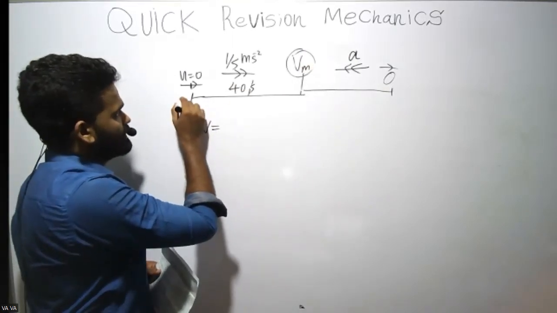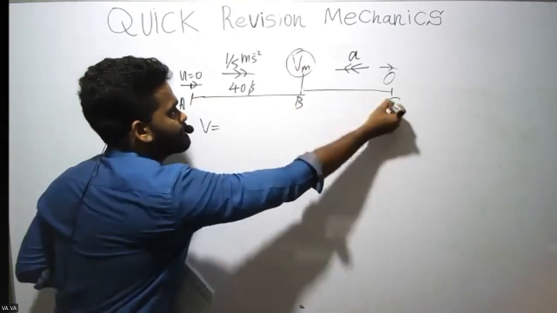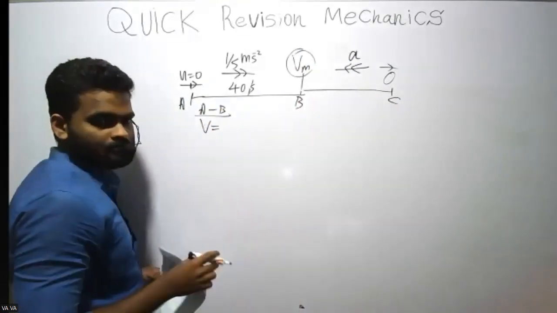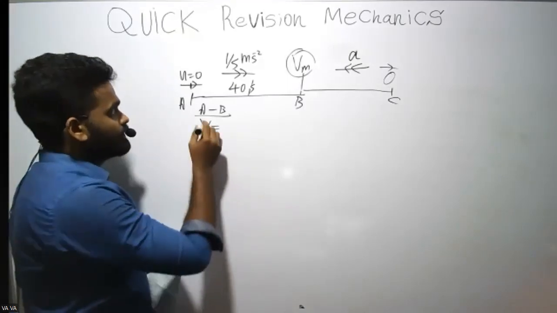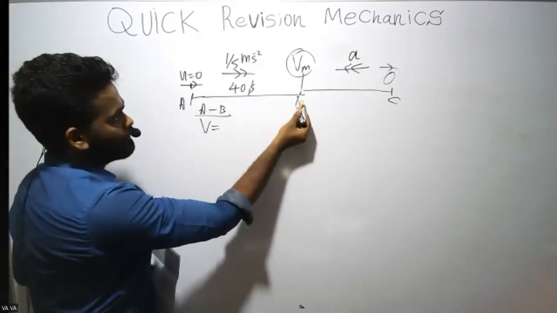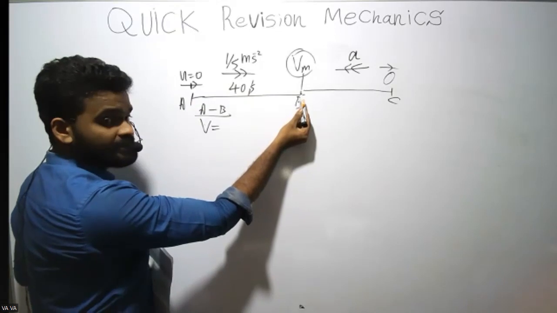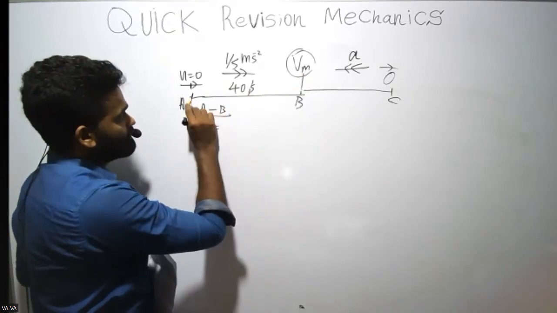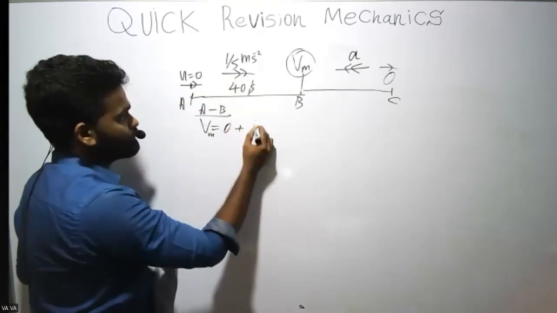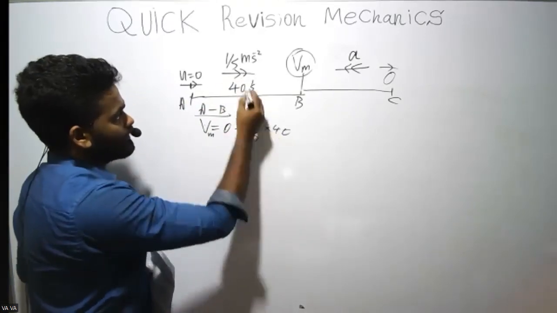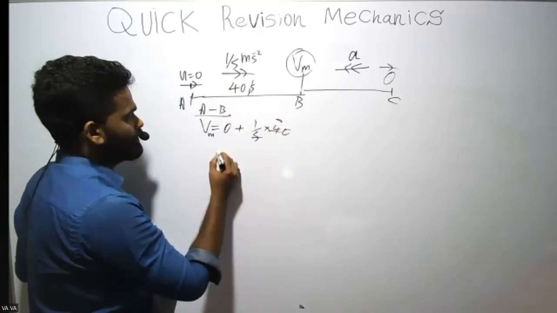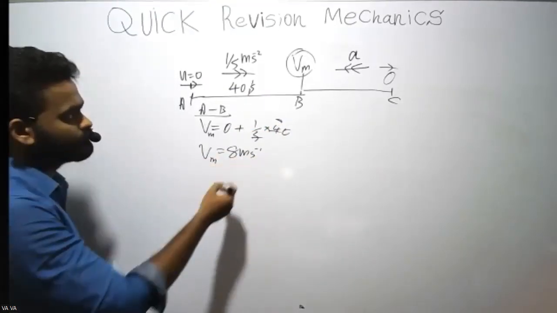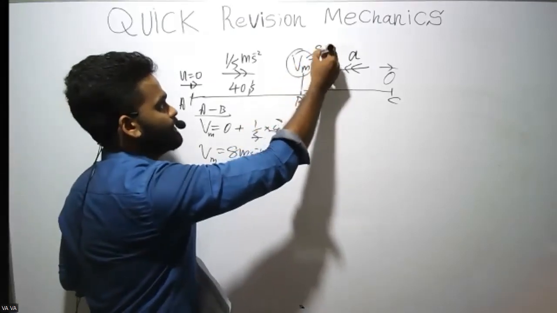Let's say this is A, B, and C. First, you apply the equation from A to B. At B, the final velocity is Vm. Initial velocity 0 plus acceleration 1/5, time is 40. So this is 8 meters per second. This is Vm. Okay, we found that, 8 meters per second.